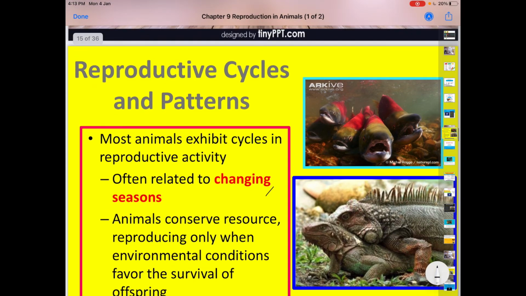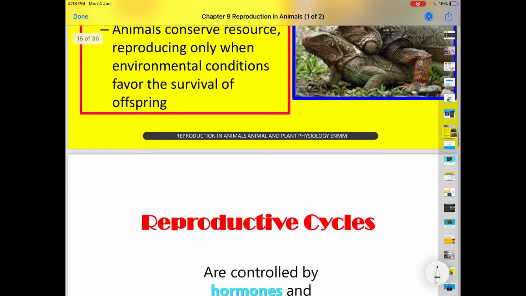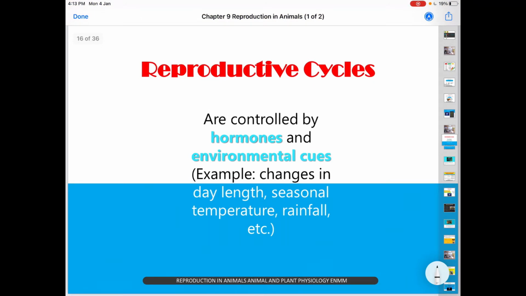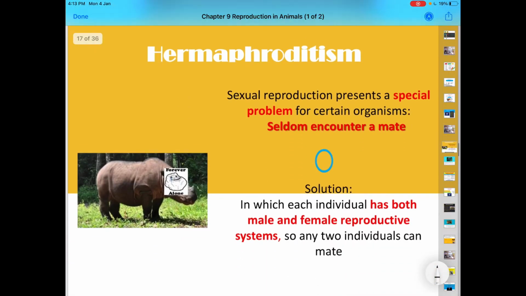That is the meaning of this slide, reproductive cycles and their pattern. The reproductive cycles are controlled by hormones and also environmental cues, for example changes in day length, seasonal temperature, rainfall, and so on. All of these contribute to reproductive success.